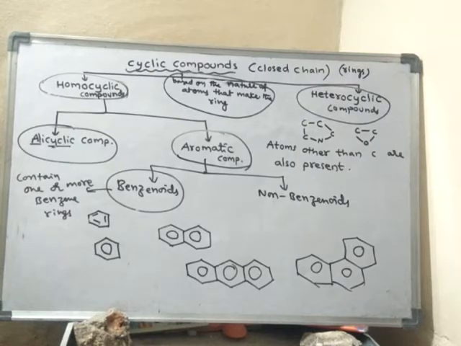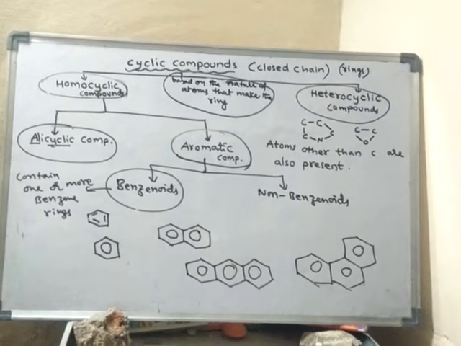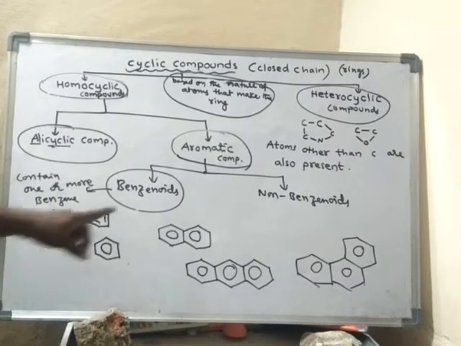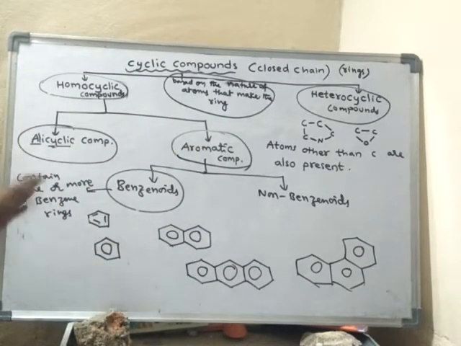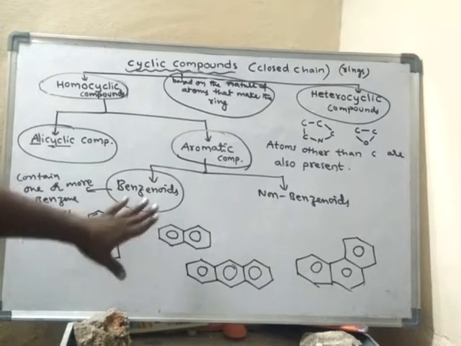They are made up of benzene rings. Aromatic compounds with one or more benzene rings are said to be benzenoids.